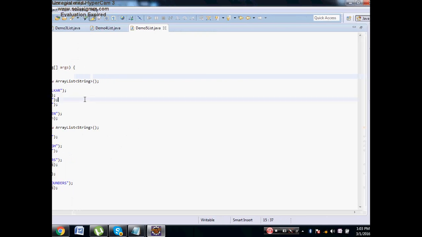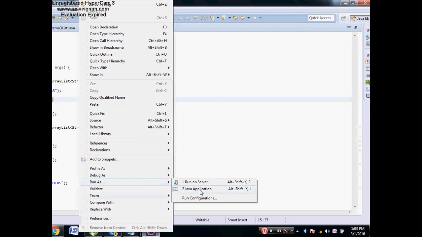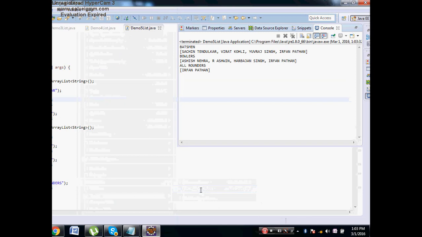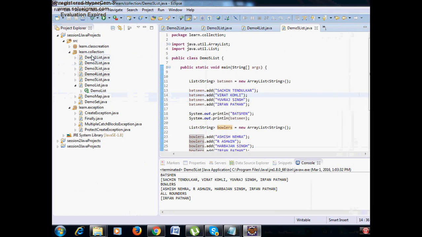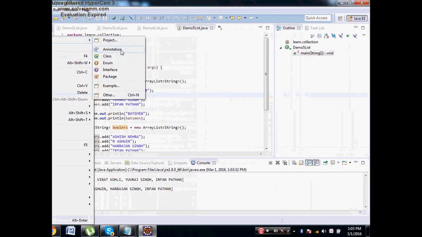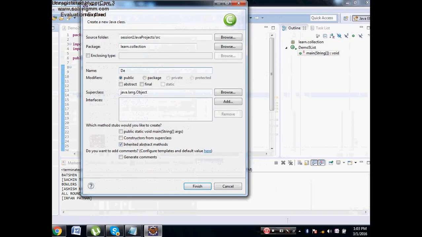Now right click, run as Java application. We have batsmen Sachin Tendulkar, Virat Kohli, Yuvraj Singh and Irfan Pathan. Bowlers, then all-rounders is the intersection between these two, that is Irfan Pathan. Therefore retainAll will retain only the intersection between the two lists. Now what is our next thing we have to learn? Iterator. Now I will say demo 6 of list.